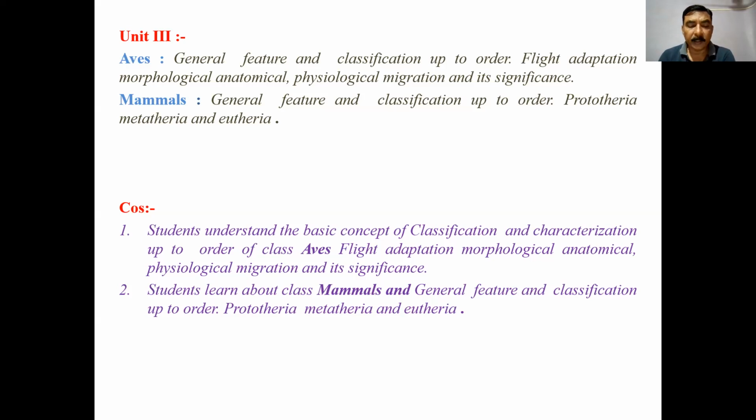And another animal is there. Particularly, affinity of prototheria with reptiles and affinity of prototheria with mammals are there. How these animals possess both reptilian character and mammalian character, connecting to the class Reptilia as well as to the class Mammalia. So these animals are very special. Duckbill platypus and spiny anteater, which is known as Echidna.